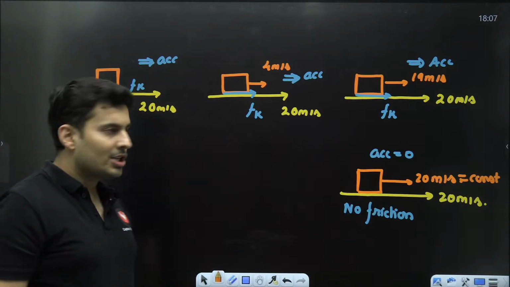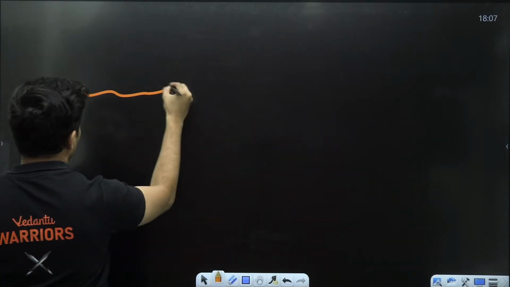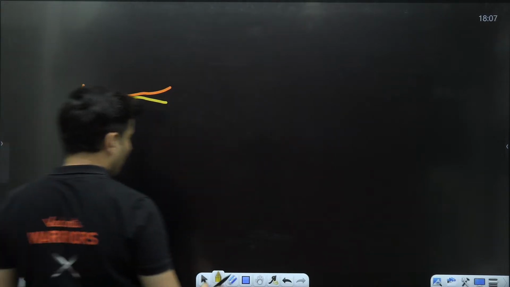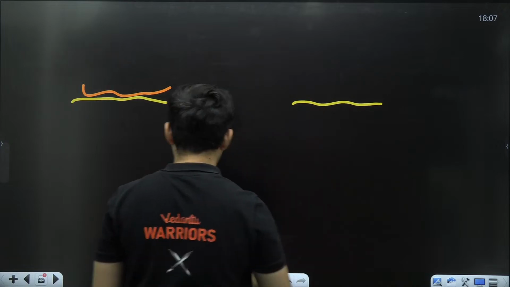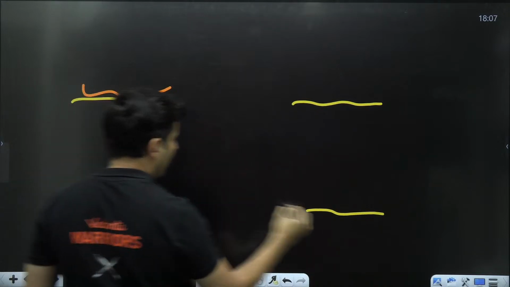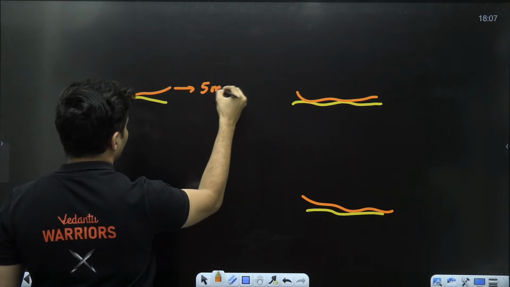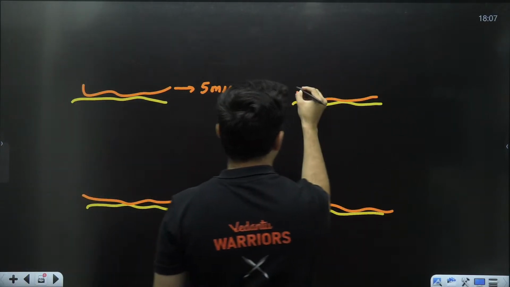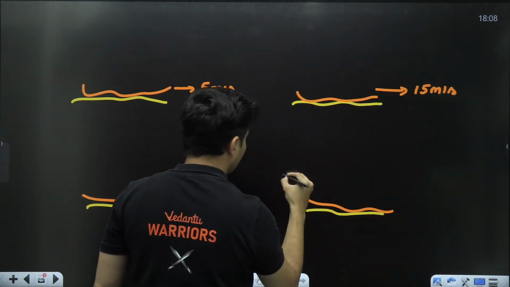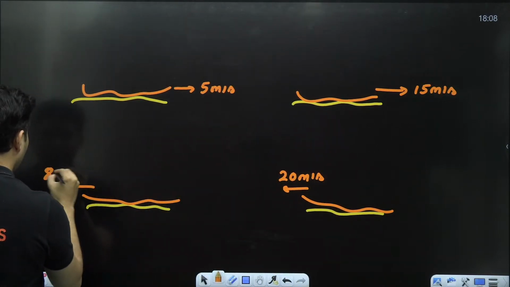Okay, couldn't get the direction of friction. I'll give you one more example. Imagine there are two surfaces. This is one surface and this is another surface. Let's take many examples like this so that every one of us is absolutely clear about the direction of the friction. In this case, the speed is 5 meters per second. Here it is 15 meters per second. Here it is 20 meters per second, like this. Here it is 8 meters per second.